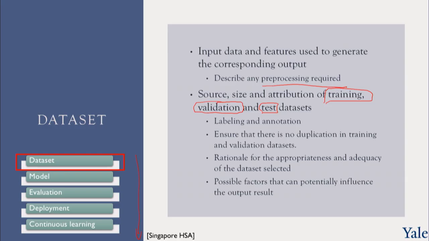They would like to know how the labeling and the annotation was done. They would like to make sure that there is no duplication in training and validation data sets, otherwise you get contamination. They would like you to specify the rationale for the appropriateness and the adequacy of the dataset. Why was this dataset selected? Is it adequate for the target population? And they would like to know about any factors that can potentially influence the output results. Are there particular datasets or particular ethnic groups in which this algorithm fails?